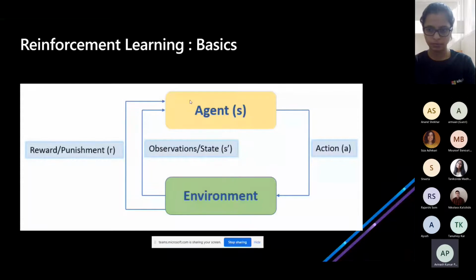Okay, so hi everyone. We will start with the basics of reinforcement learning, and then we will solve a very simple example. We will see how reinforcement learning is used to solve basic examples, and through that we will have some idea of the underlying concepts.